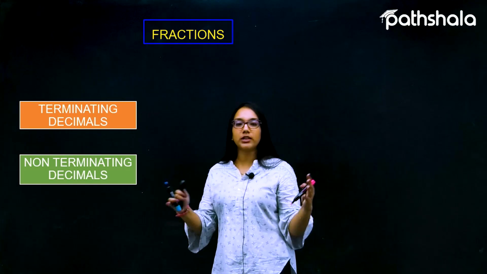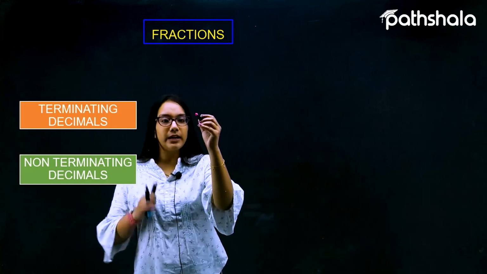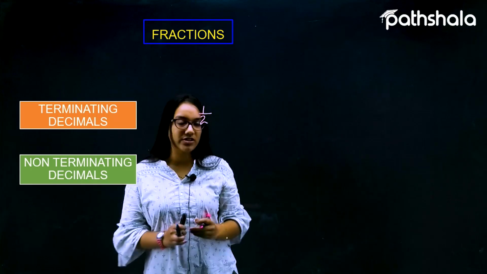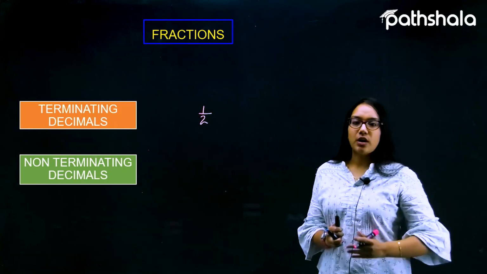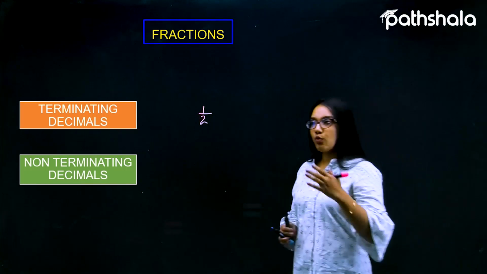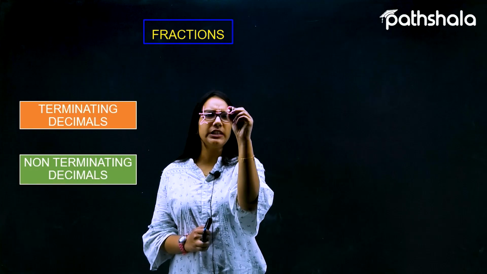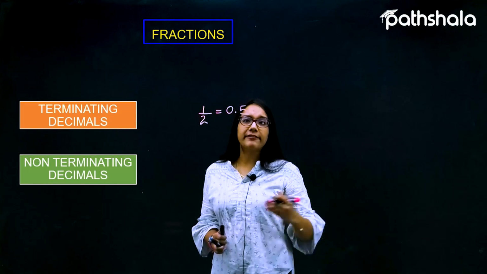What are these terminating and non-terminating decimals? Let me take an example. Suppose I'm talking about 1 by 2. It is a fraction, and obviously we are aware of the definition of a fraction. Now let's convert 1 by 2 into decimals. 1 by 2 can be written as 0.5.